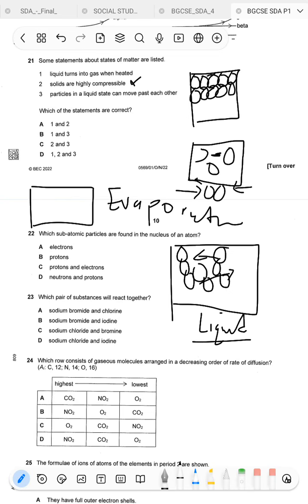Okay, so that's the movement that you get in a liquid state. Remember all those key terms of how you describe the movement in a gas, in a liquid, and then in a solid. In a solid we don't have free movement, but we have vibration in fixed places, and then in a gas you have free movement, and then here you have movement by gliding and sliding past each other. So therefore the answer is going to be what? The answer is going to be option 1 and option 3, which is going to be B. So that's the answer.